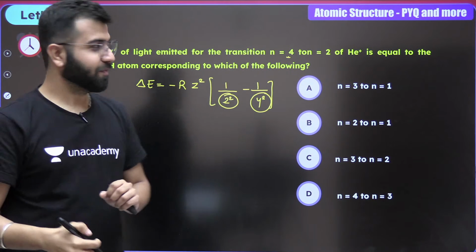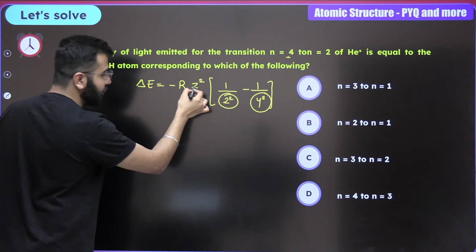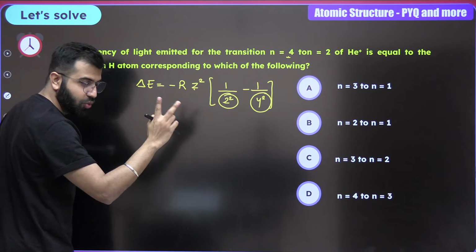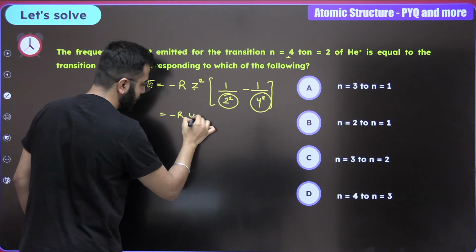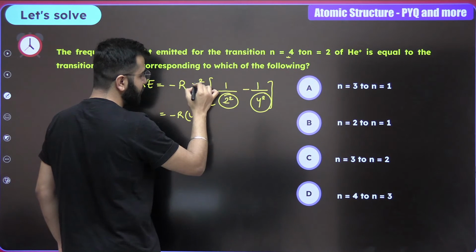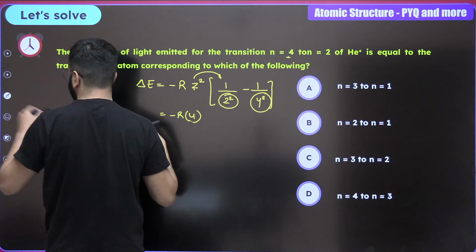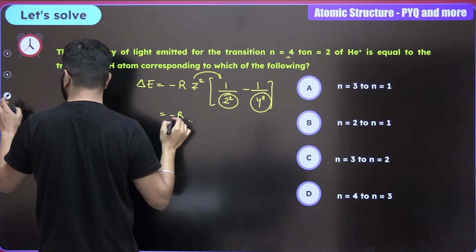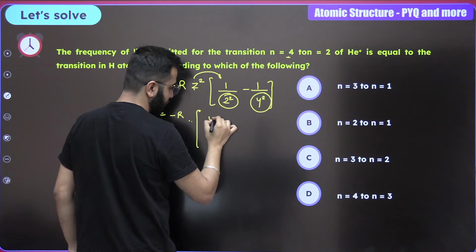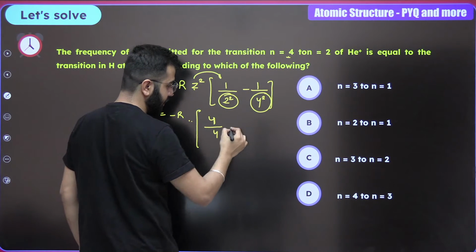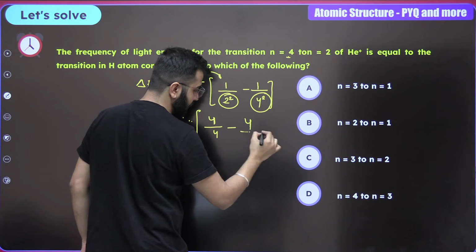Now pay attention. What is this value? 2. Square of it, it's 4. Now put this 4 inside: 4 upon 4 minus 4 upon 16.